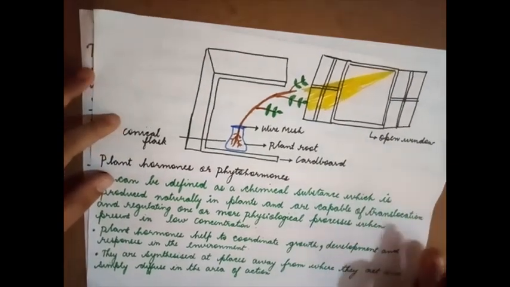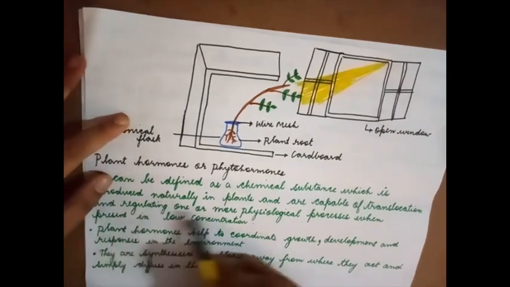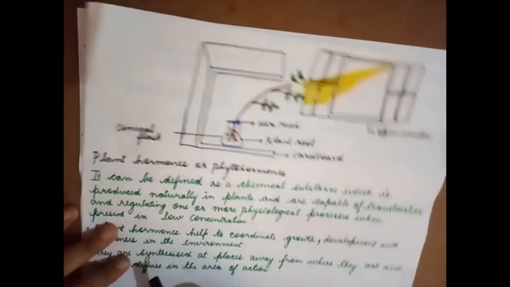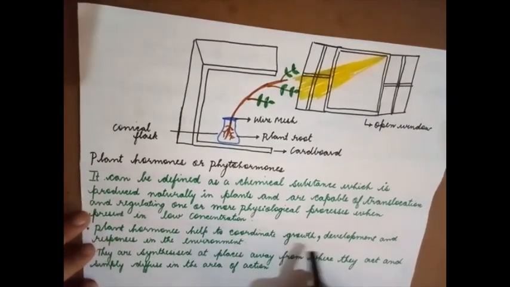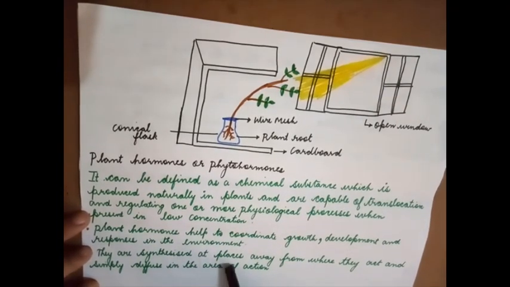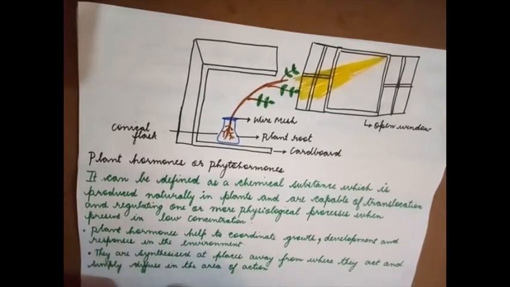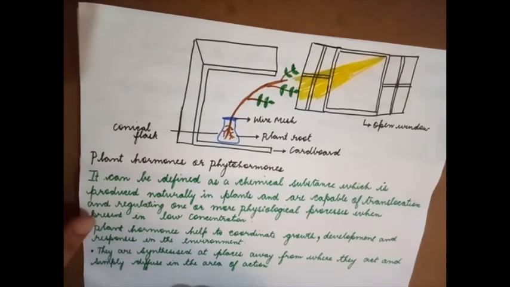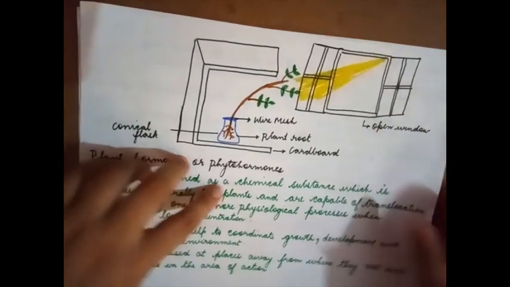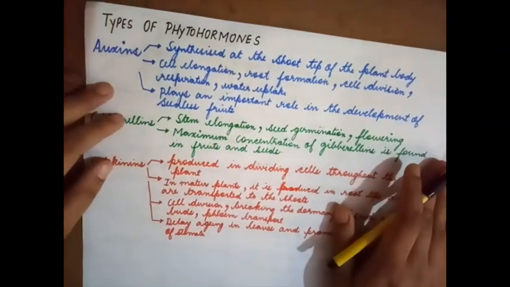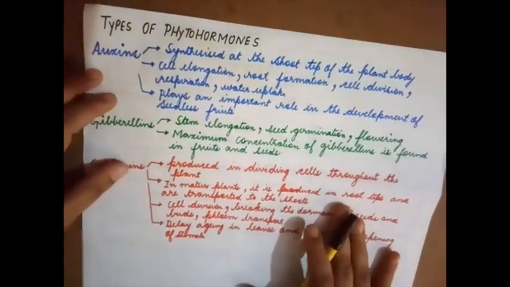They can move from the site of their production and regulate one or more physiological processes when present in low concentration. Plant hormones help to coordinate growth, development, and response to the environment. They are synthesized at a place away from where they act and simply diffuse to the area of action. Now, from one place to the other, how are they able to translocate? By means of diffusion. Diffusion is nothing but movement of molecules from a region of higher concentration to a region of lower concentration.